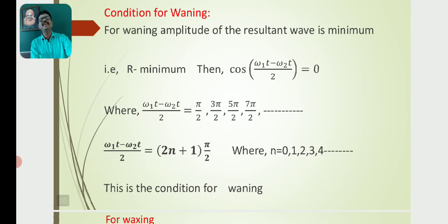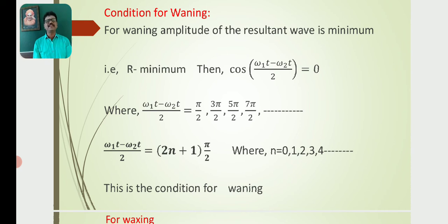So similarly, let us discuss the condition for waning, the condition for minima, the condition for the point of minimum intensity. For waning, the amplitude of the resultant wave is minimum. That means R is minimum.